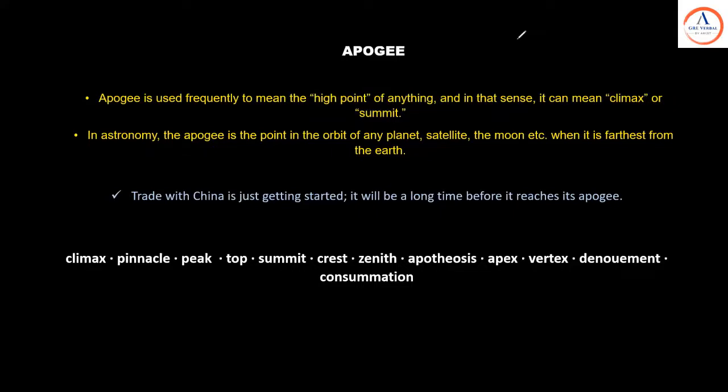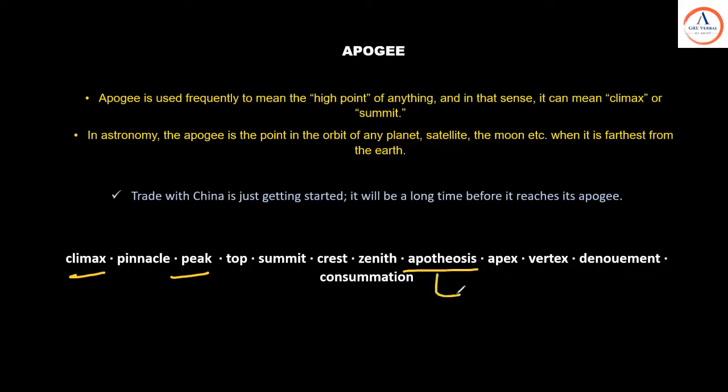Let's look at the example. Trade with China is just getting started. It will be a long time before it reaches its apogee. Let's look at the synonymous words. The climax, the pinnacle, the peak, the top, the summit, the crest, the zenith. Apotheosis. Apotheosis is basically the highest point, the elevation to the highest point.